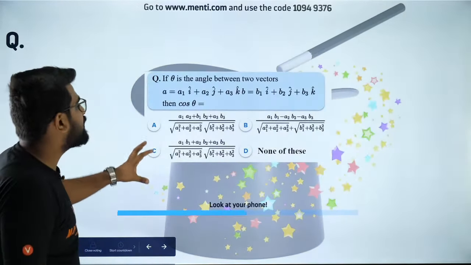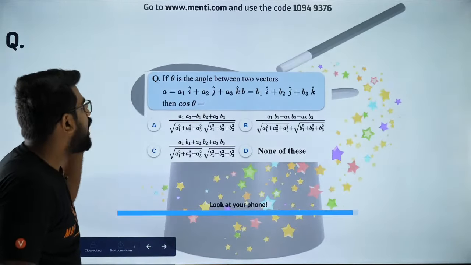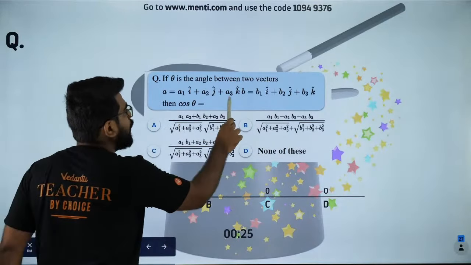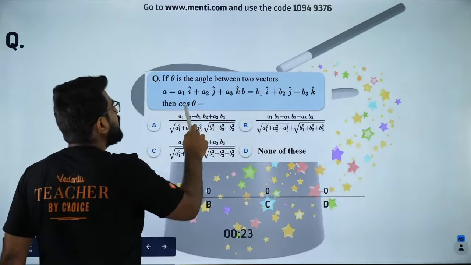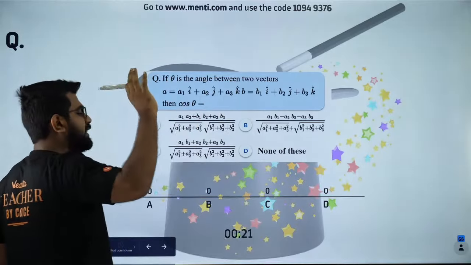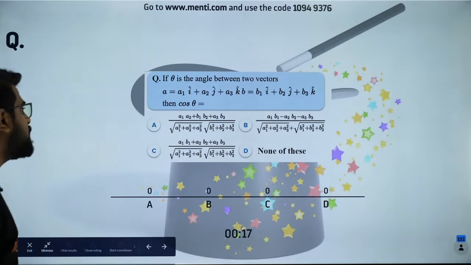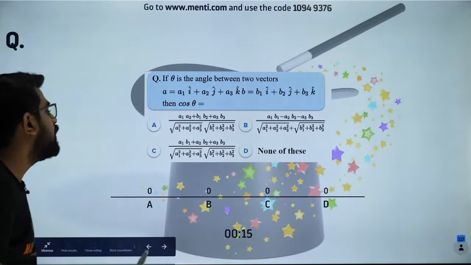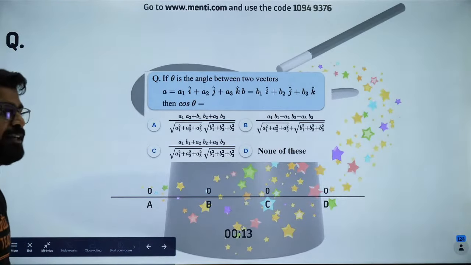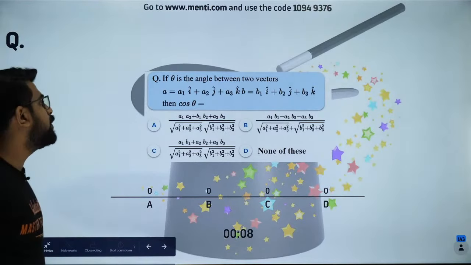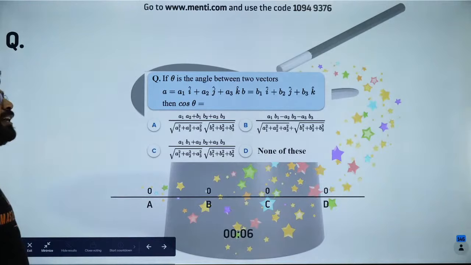So this is a question on vectors. How do you find the angle between two vectors? You have A vector over here, you have B vector over here. So how do you find the angle between them? That is the question. Please think about it and answer. Don't be in a hurry. If you are in a hurry, you will go wrong. I can tell you for sure you will go wrong if you are in a hurry.